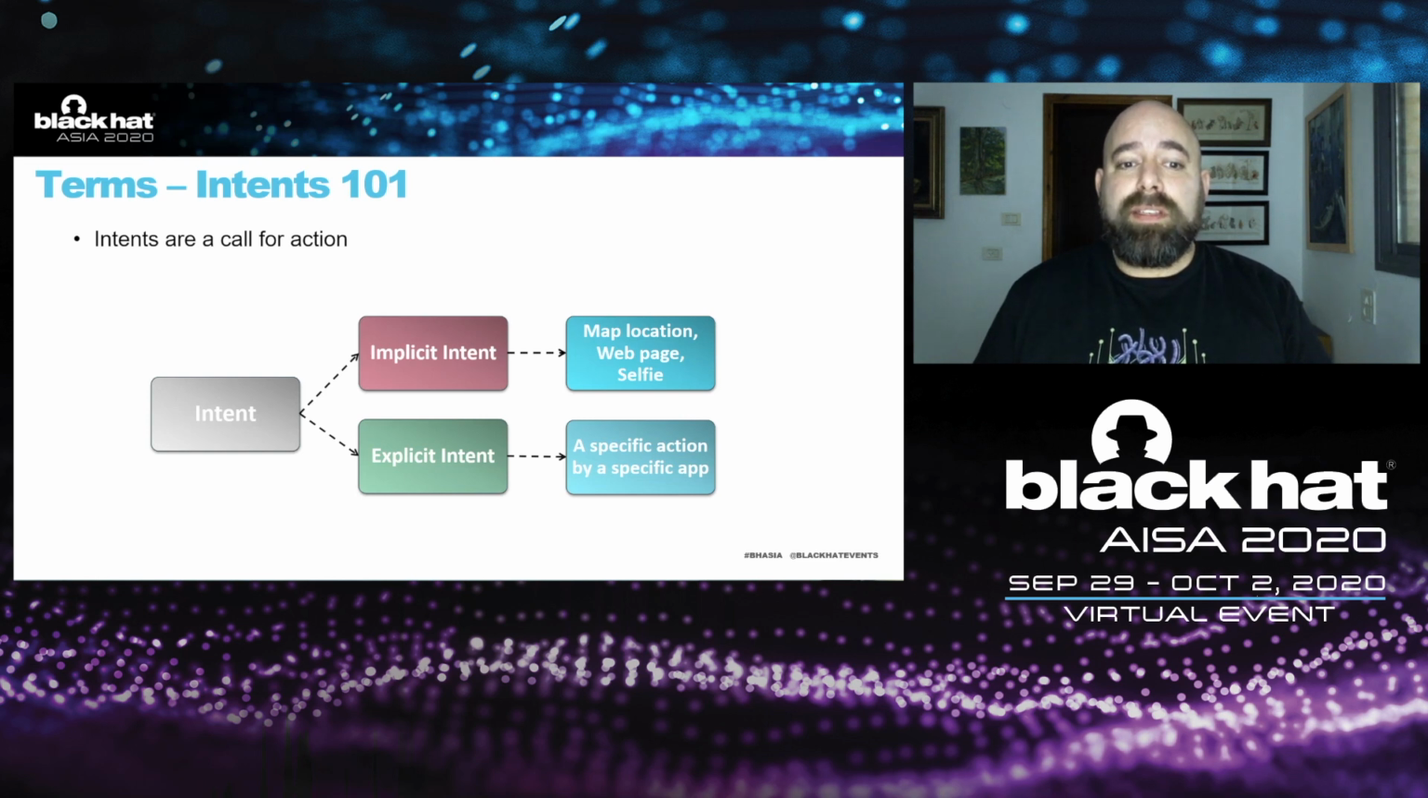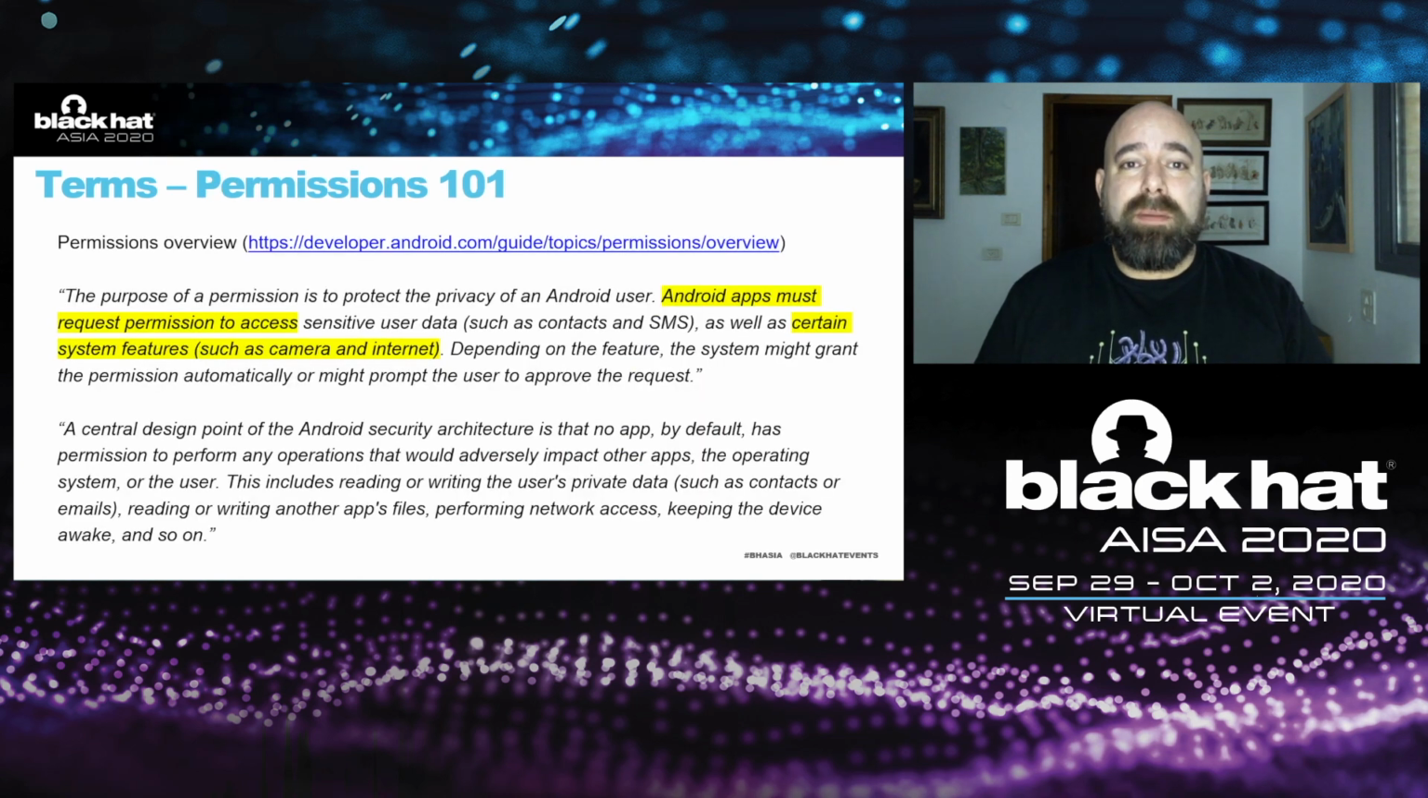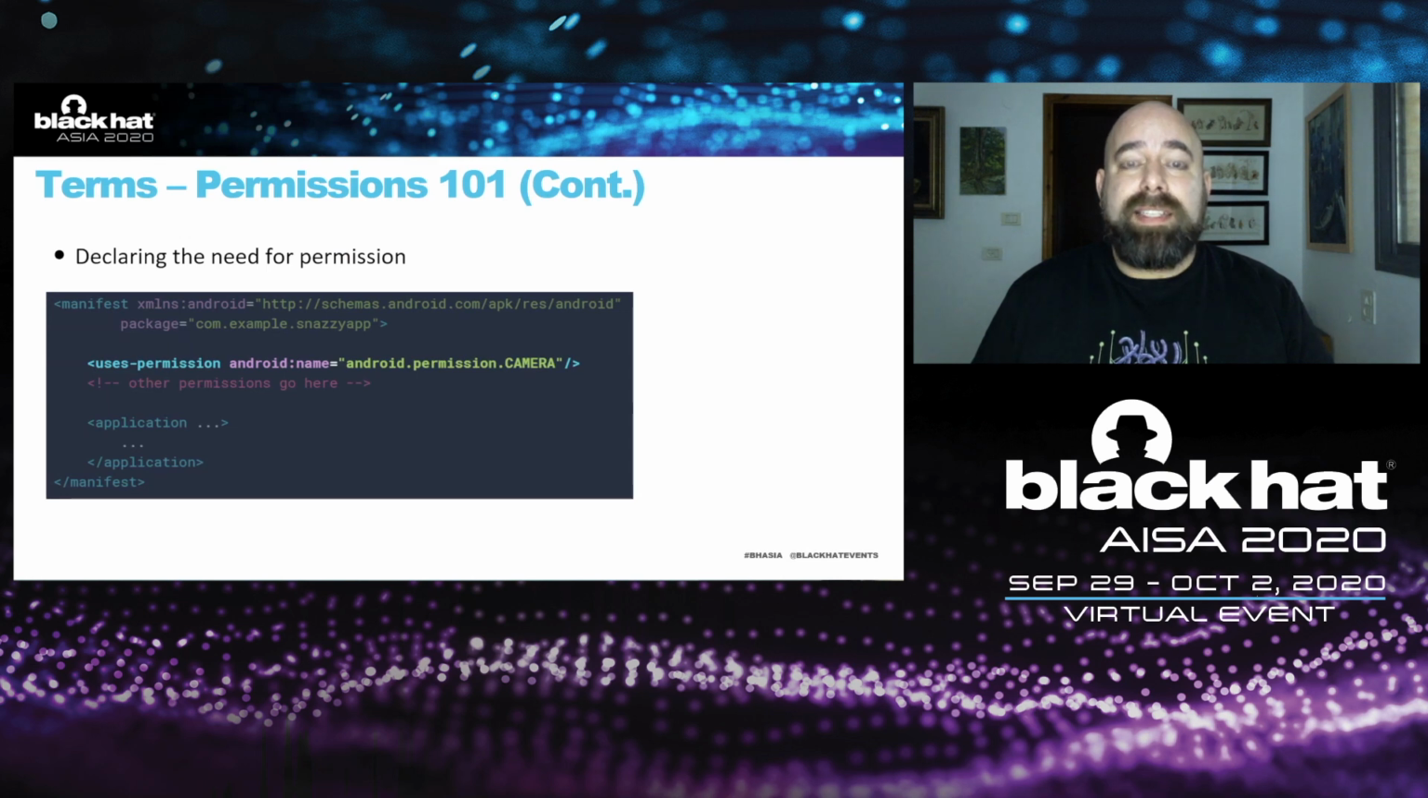Obviously, you see here that this is a communication method between applications. So some permissions must be in place for that to happen. And we see that the purpose of permissions is to protect the privacy of an Android user. Android apps must request permission to access certain system features, such as camera and internet. And this comes from the permissions overview of Android. There are several steps that a developer needs to go through. They are pretty simple, just to make sure that the permissions are implemented correctly.